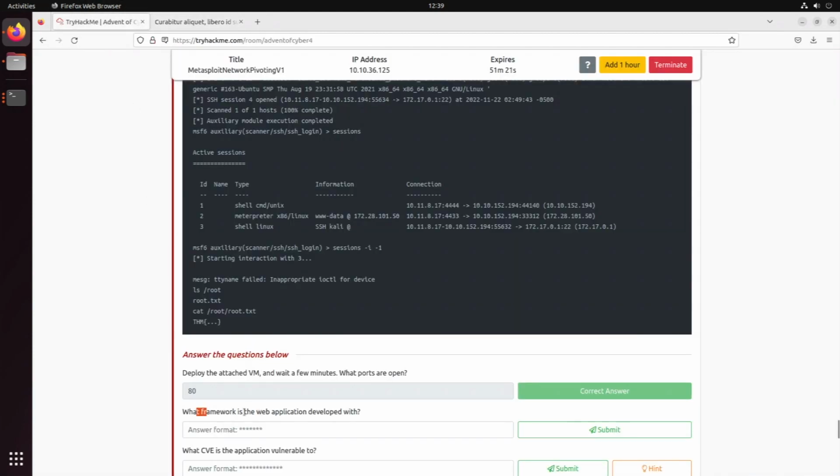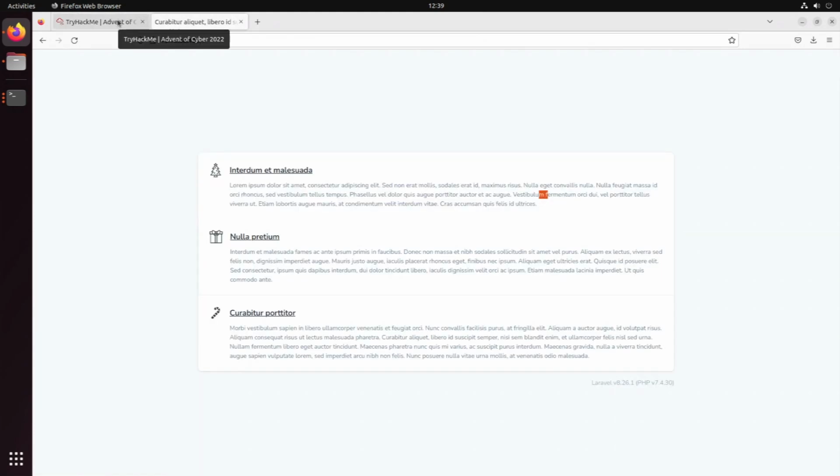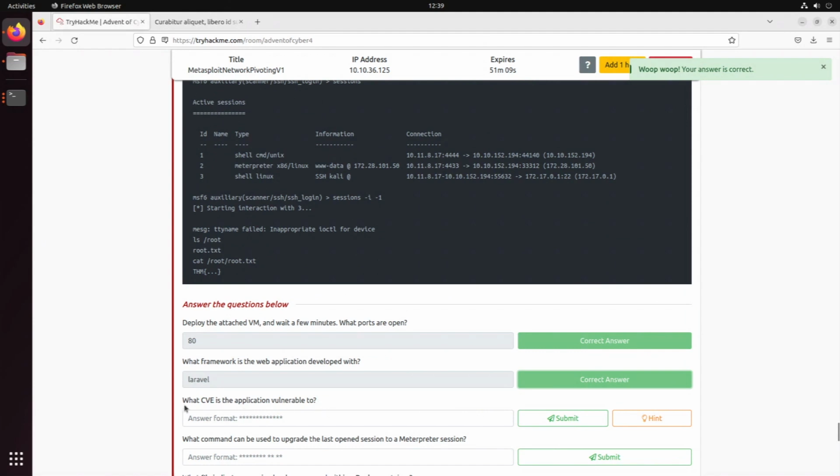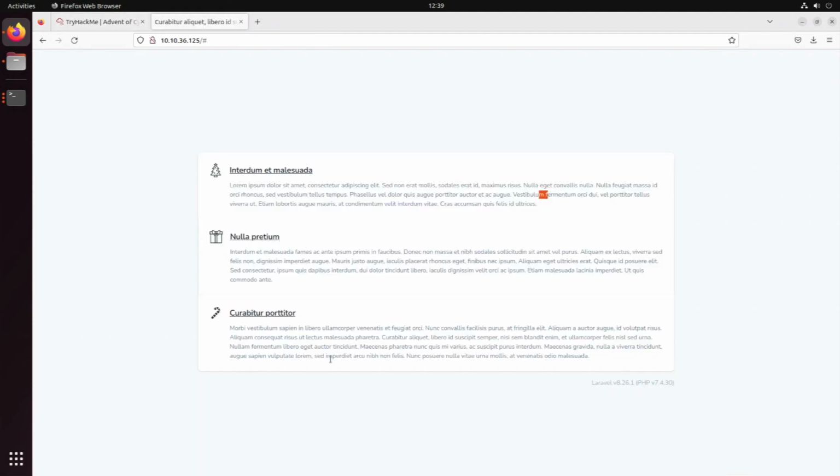Okay, so what framework is the web application developed with? We already saw that. Laravel, I think it was. Laravel. There we go. So what CVE is the application vulnerable to? For that, we're going to do some recon again.